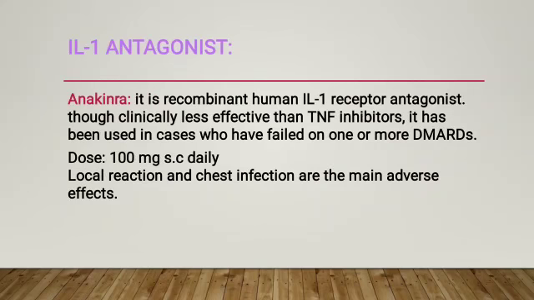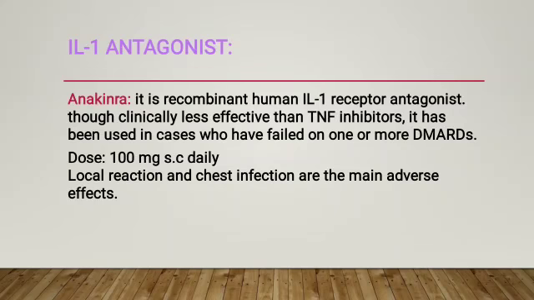Next class is IL-1 antagonist. The example is anakinra, a recombinant human IL-1 receptor antagonist, clinically less effective than TNF inhibitors. It has been used in cases who have failed one or more DMARDs. Dose 100 mg daily. Local reaction and chest infection are the main adverse effects of the drug.